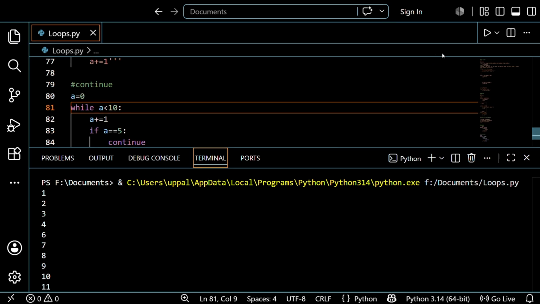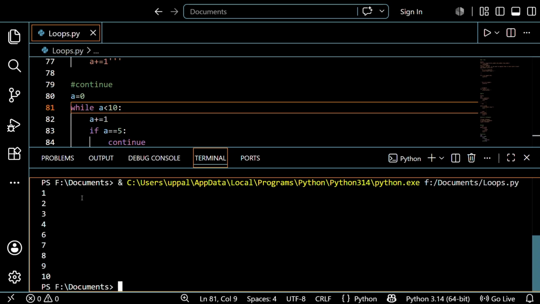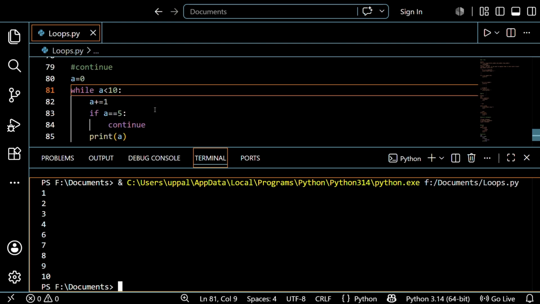So let's save this one. I just want to run it again. See, it just printed the numbers 1 to 10. I just skipped the value 5 by using the continue statement. So this is the actual program I want to explain.